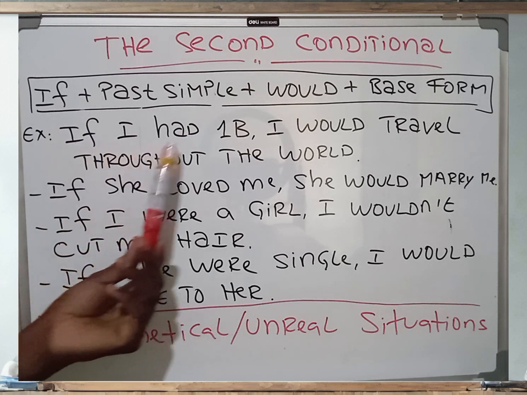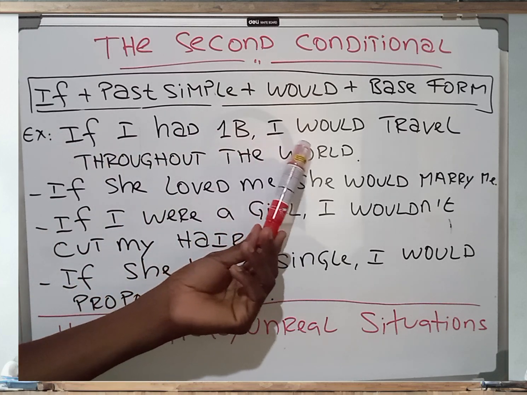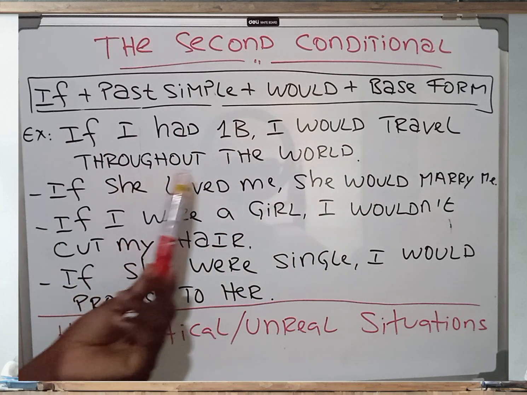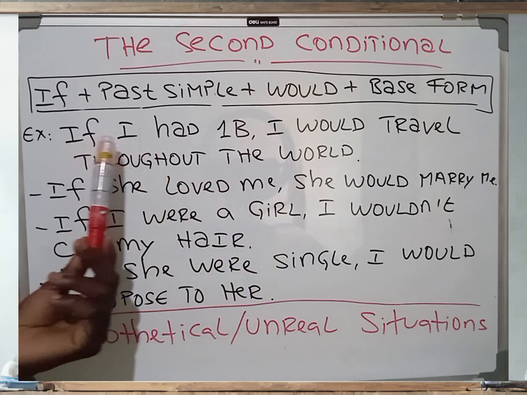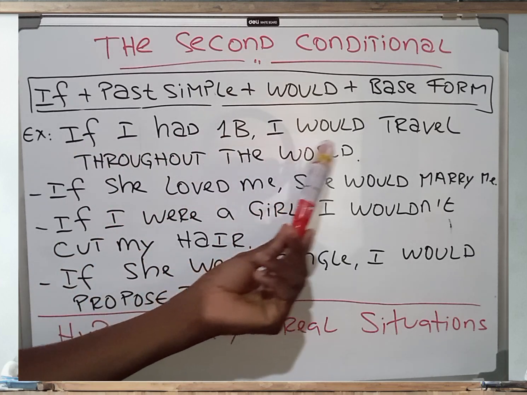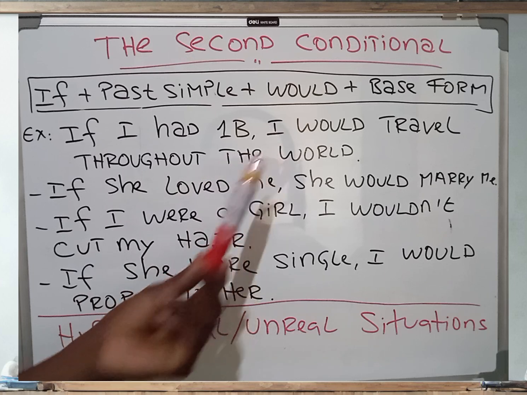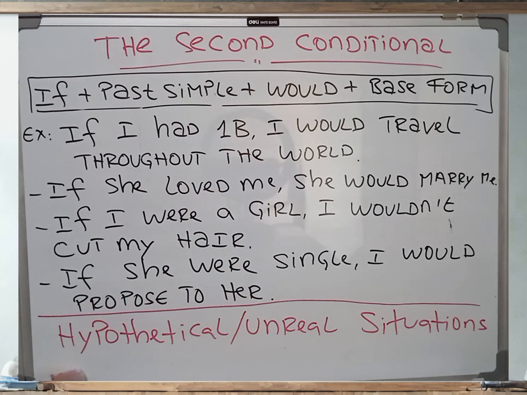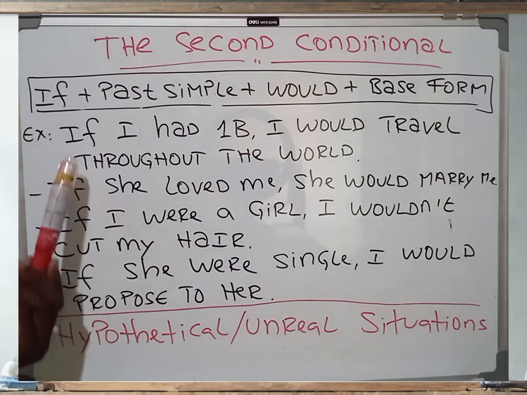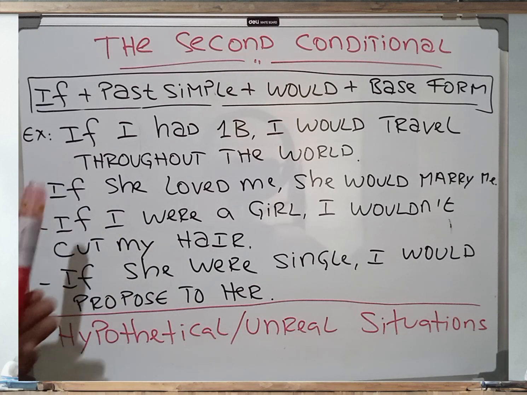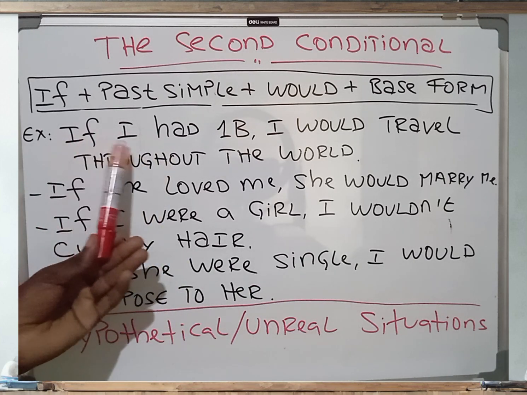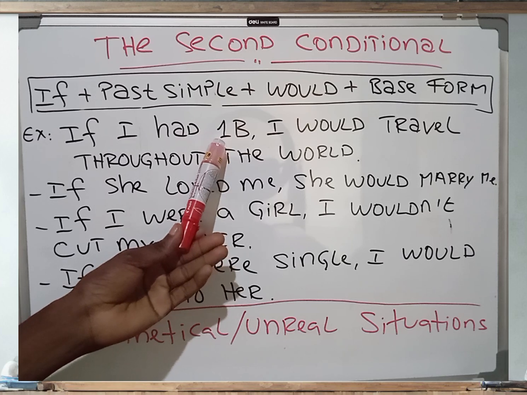The examples, let's just read them to make sense of them. If I had $1 billion, I would travel throughout the world. So this is a hypothetical situation. It's not real. I don't have the 1 billion. That's why I'm saying if I had $1 billion, I don't have it now.